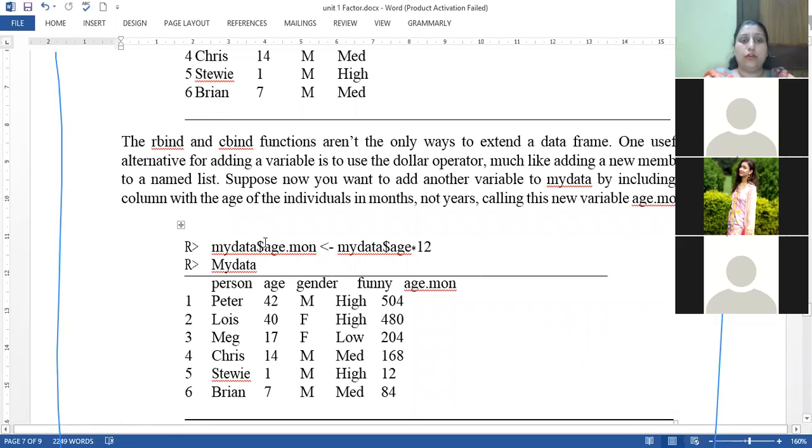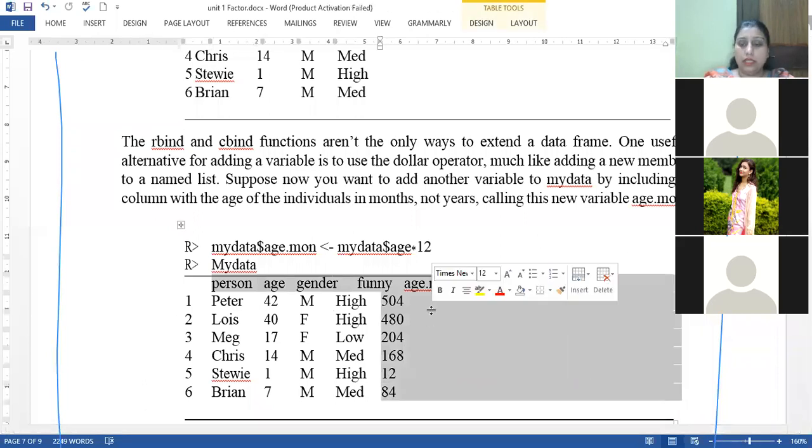So we take a new column, mydata$age.month, which denotes age in months, and we assign it mydata$age, the existing age column, multiplied by 12. It will include a new column, age.month, into the data set.